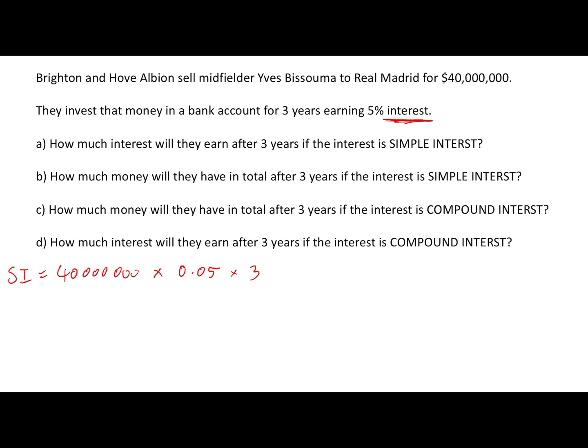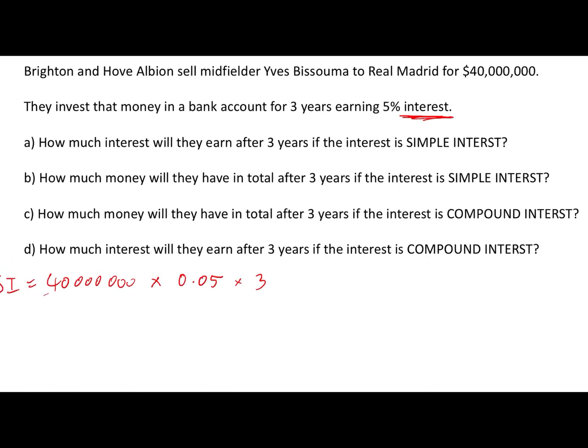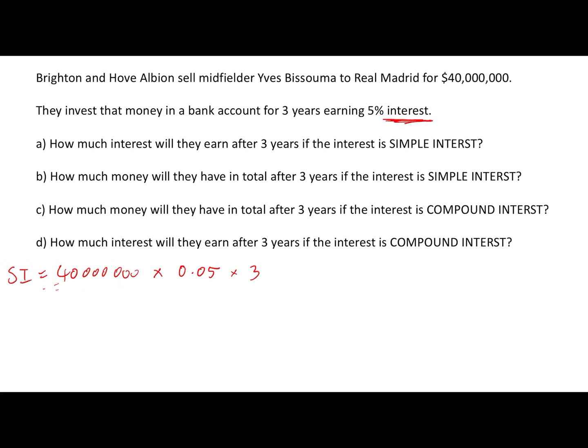40 million times 0.05 is 2 million, so that's how much I get per year. Times that by 3 years, then we are going to earn $6 million in interest in total over the 3 years. So that is the amount of interest.